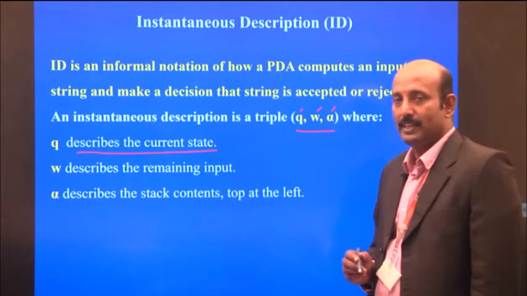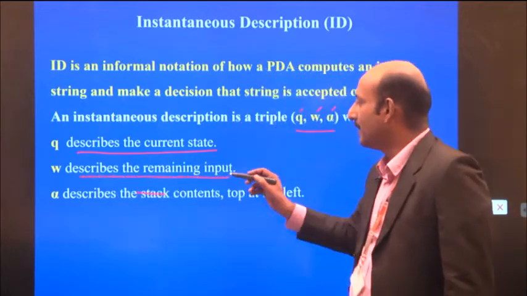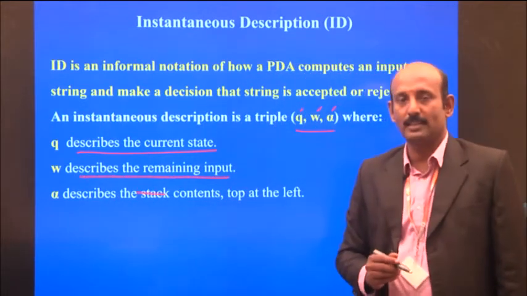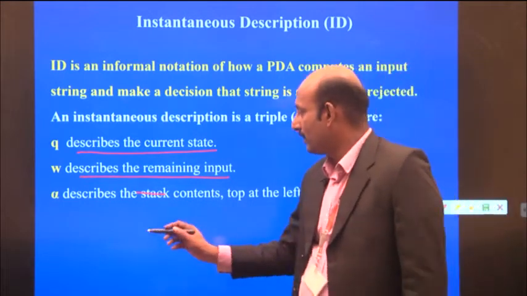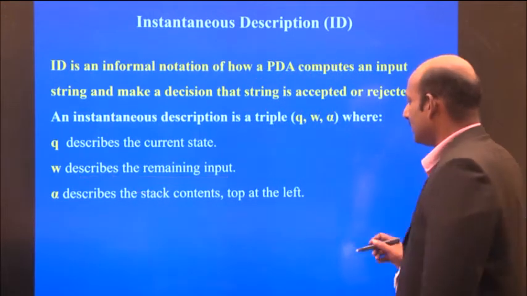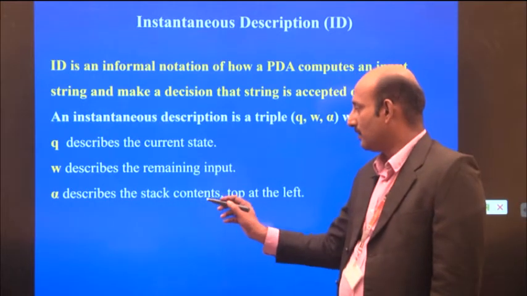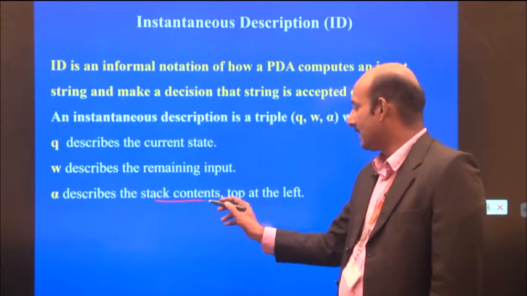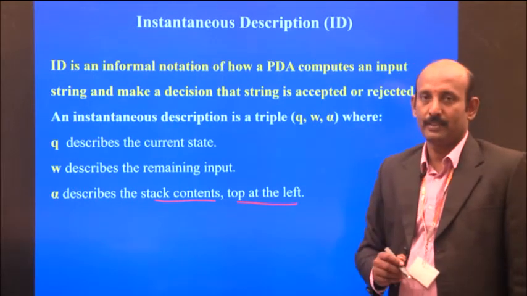W describes the remaining input. And alpha describes the stack contents, with the top of the stack at the left.